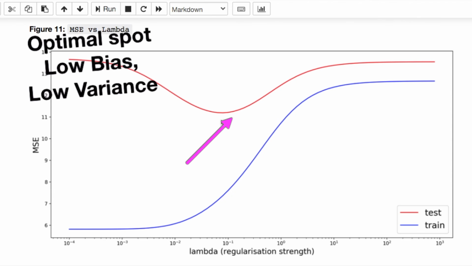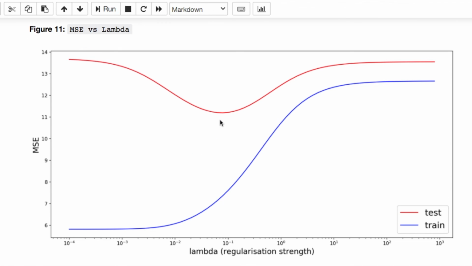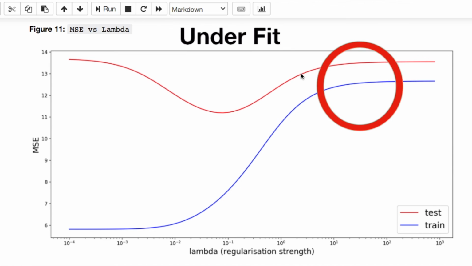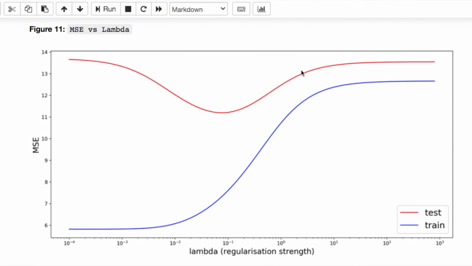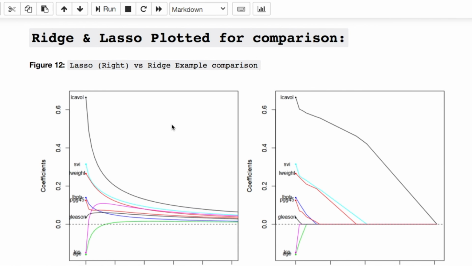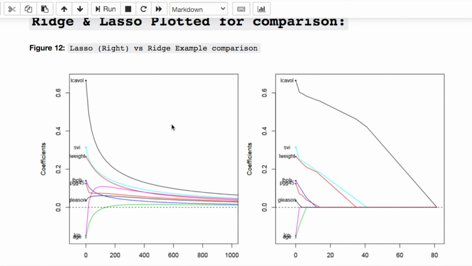At this point right here, this suggests where we have the best variance and bias trade-off, our low variance, low bias. After this point, we start to have issues with underfitting. So that's the takeaway. This recap: when you have a really small value for lambda, essentially you're going towards the linear regression.